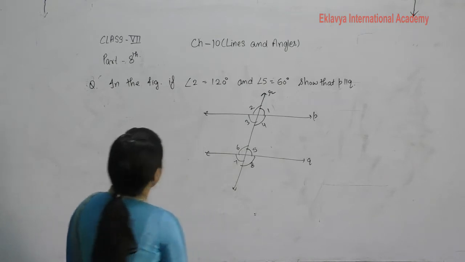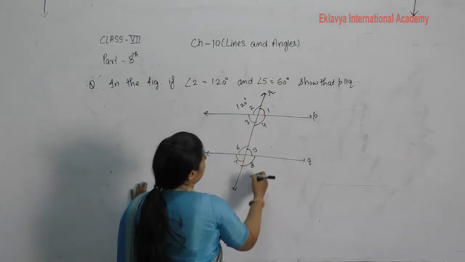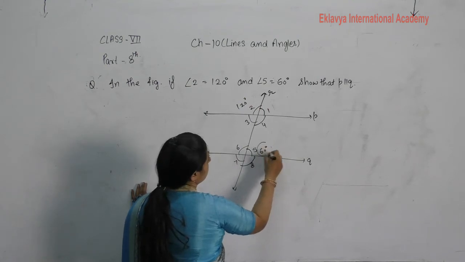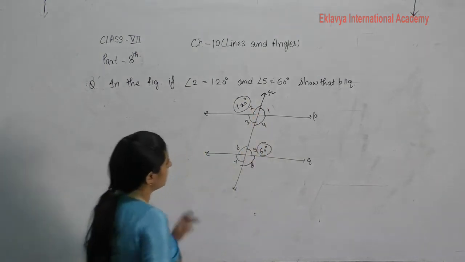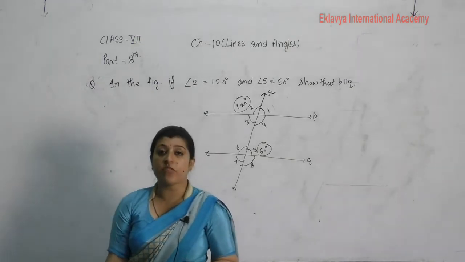See now, angle 2 is equal to 120 degree. Angle 5 is equal to 60 degree. These two angles are given to you. Show that P parallel to Q. Same conditions we will follow here.